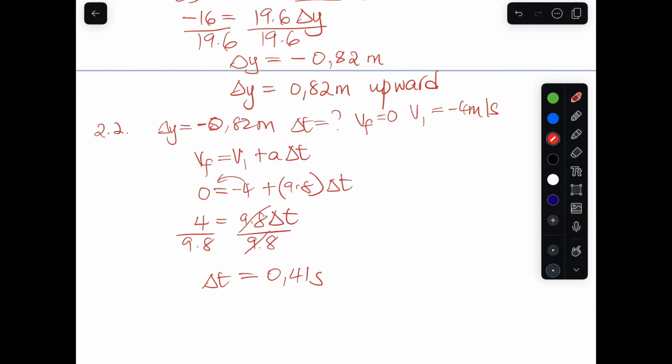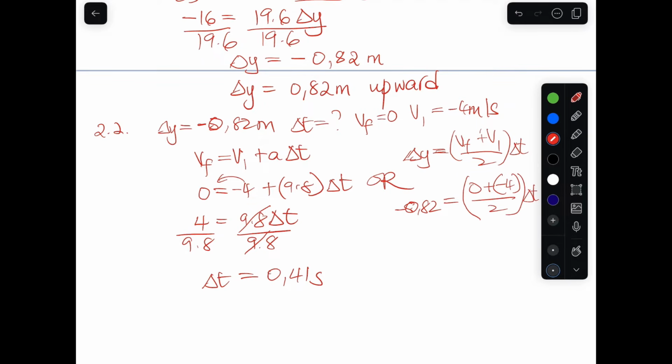Yes, we can use this formula that says change in y is equal to v final plus v initial over 2 multiplied by change in time. So we're using the same segment from the starting point to the maximum point. The displacement there is 0.82, equal to the final velocity 0 plus the initial velocity negative 4, divided by 2, change in time.